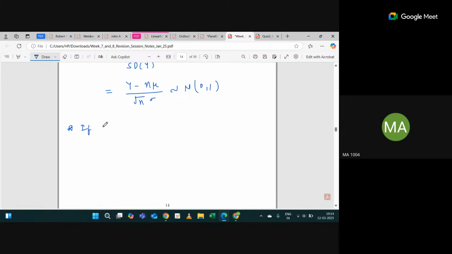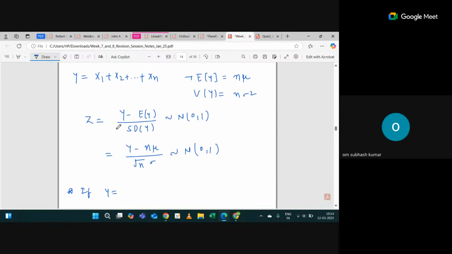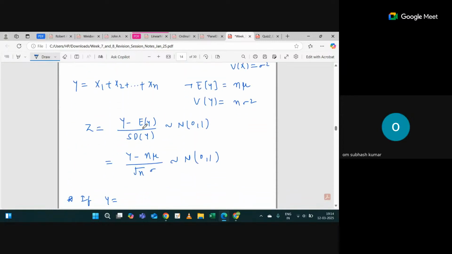So whenever you are getting questions related to the central limit theorem, you have to convert into standard normal form. One question is here: normal 0 comma 1, instead of 0, 1, any other value? No, this is normal 0 comma 1. If you are converting like this, you will always get normal 0, 1.